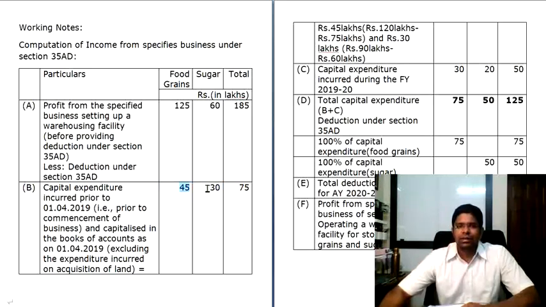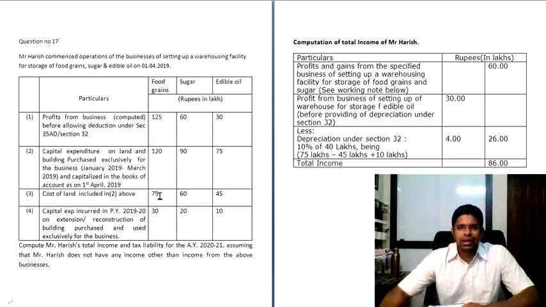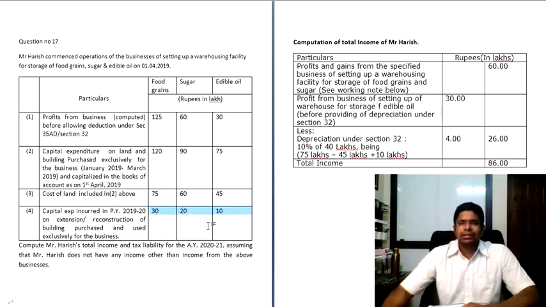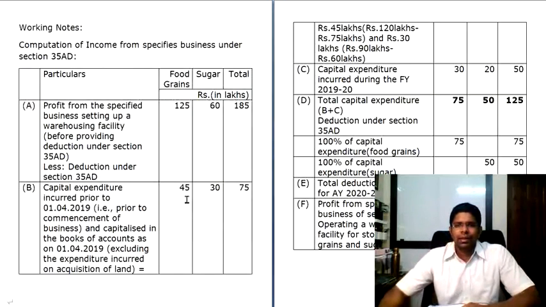You put it here. On similar grounds, you calculate even this 30. And then when you check the subsequent point, this land has already been adjusted, and then the capital expenditure incurred in the previous year 1920, that is 30 lakhs, 20 lakhs. These two amounts will be adjusted here, 30 lakhs and 20 lakhs. This is also permitted. So your total capital expenditure, when you accumulate 45 lakhs and 30 lakhs, and also the same in case of sugar, 30 lakhs and 20 lakhs, is 75 lakhs and 50 lakhs. Now these two amounts accumulate to 125 lakhs.